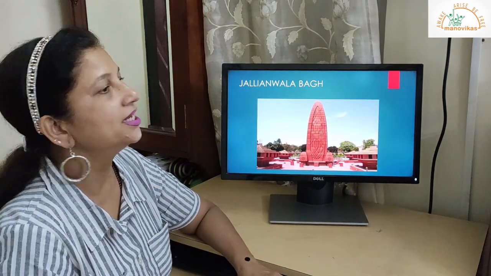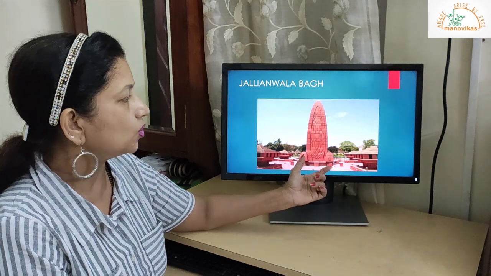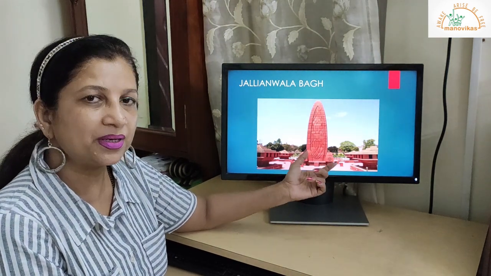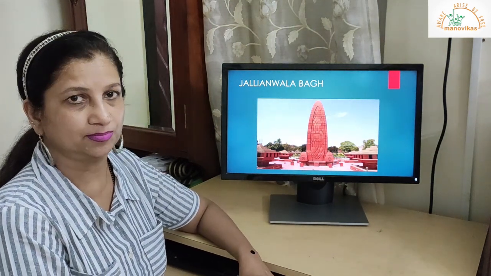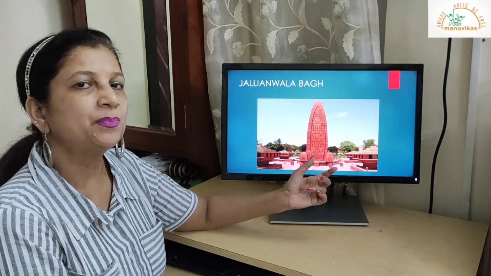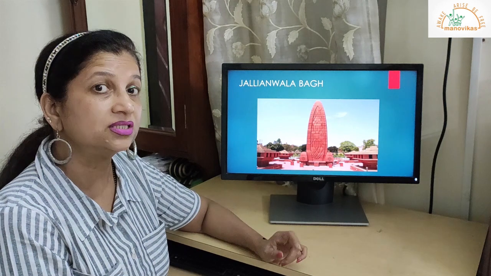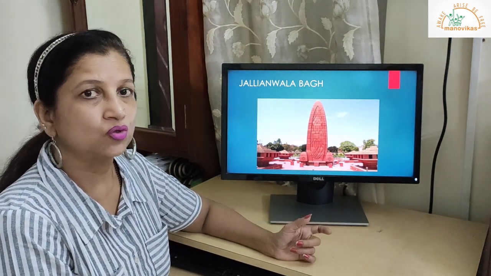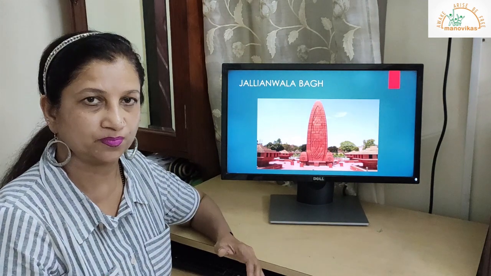Next is the Jallianwala Bagh. Now this Jallianwala Bagh was built in the memory of the people who were shot by a British officer. The people were having a meeting at Jallianwala Bagh, opposing the policies of the British rule. Jallianwala Bagh was a compact place where people could not go out.